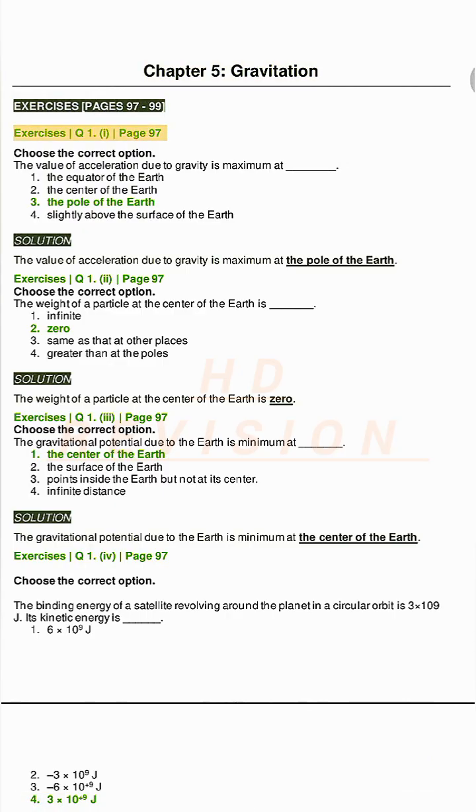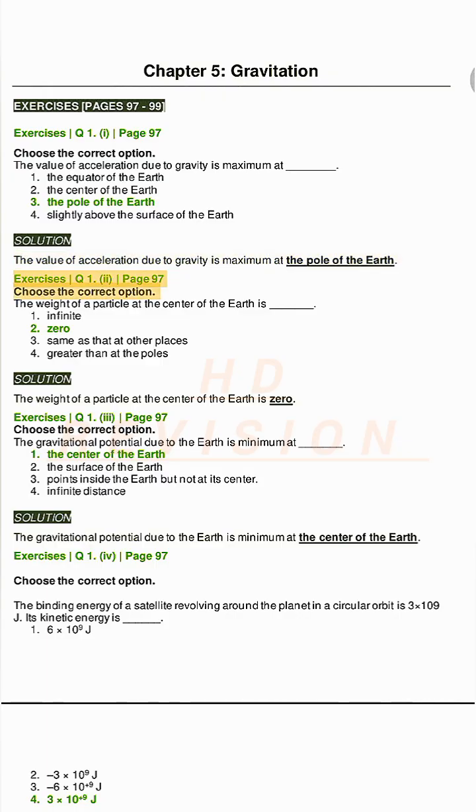Exercises Q1, page 97. Choose the correct option. The value of acceleration due to gravity is maximum at: 1. The equator of the Earth, 2. The center of the Earth, 3. The pole of the Earth, 4. Slightly above the surface of the Earth. Solution. The value of acceleration due to gravity is maximum at the pole of the Earth.